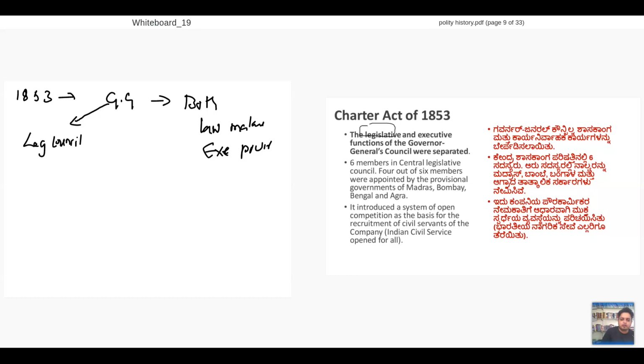They will take care of lawmaking. But I'll keep a veto in the hands of the Governor General. I will continue my Executive Council.